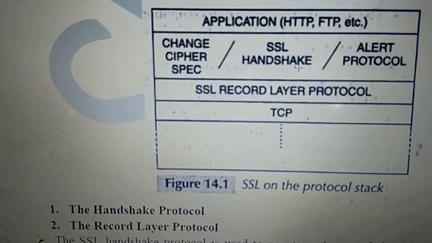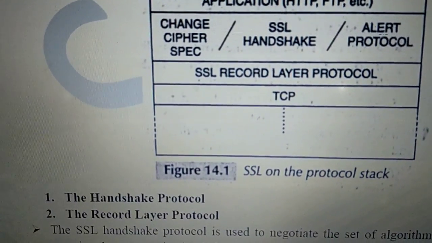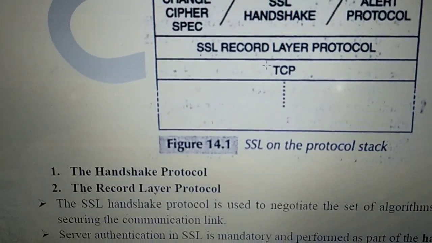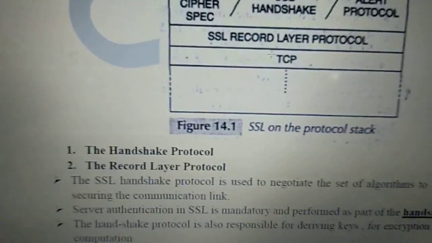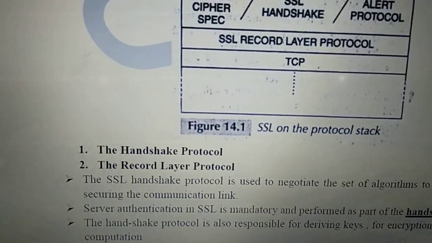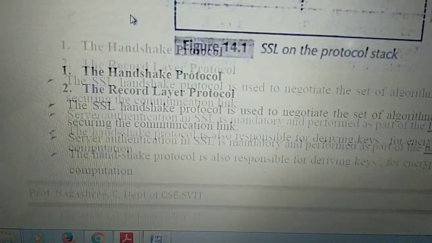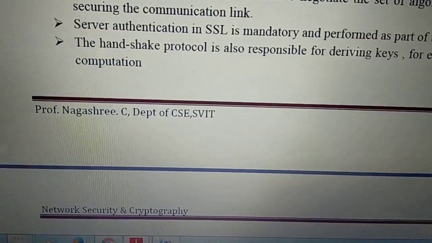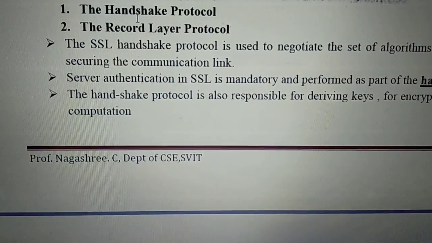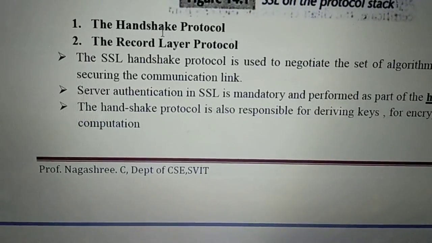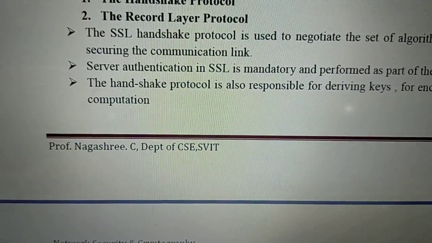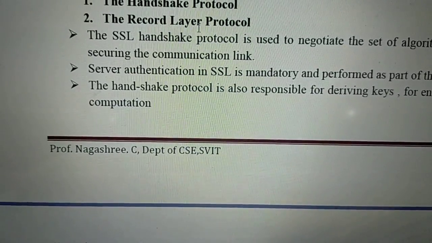The handshake means authentication, along with the change cipher spec and alert protocols, and another one is the record layer, which is used for data transmission. Once the session is established, they are going to start with the data transmission. So those are the handshake and the record layer. Any one will be there in the exam, that is a compulsory question. Both are very simple. For the handshake, you should remember a diagram through which you have to explain how the handshake takes place, and similarly for the record layer.